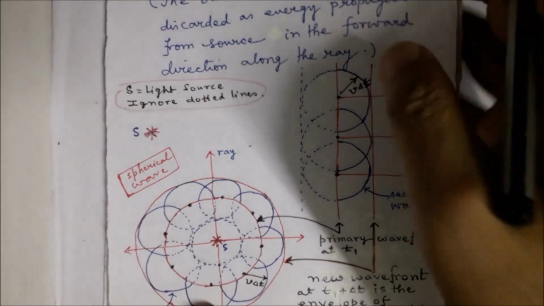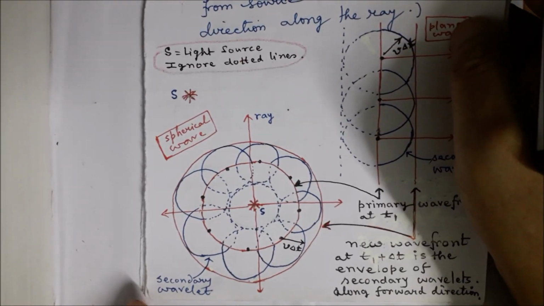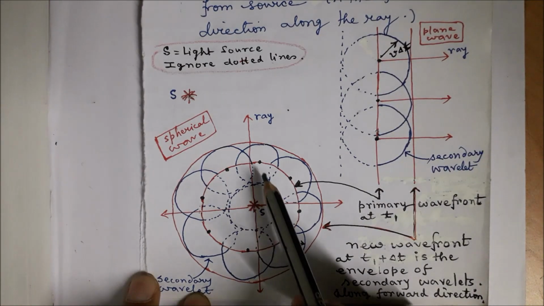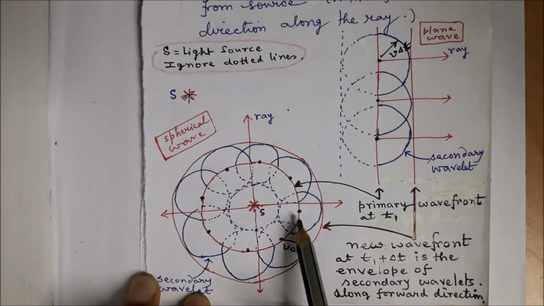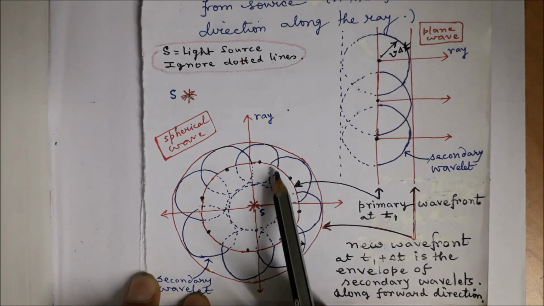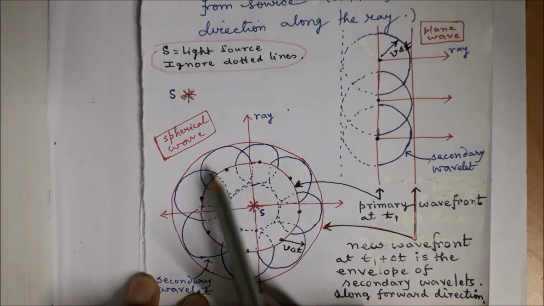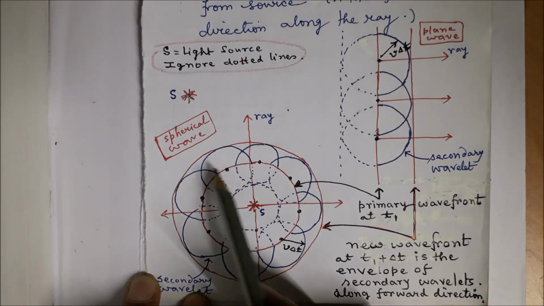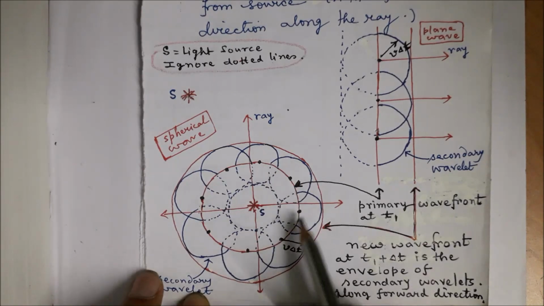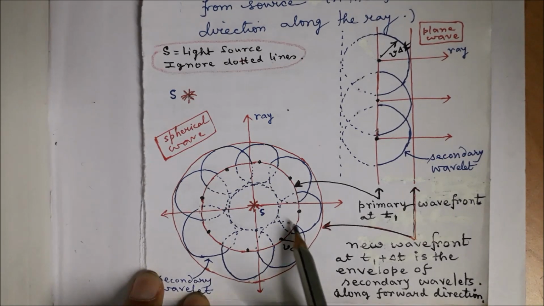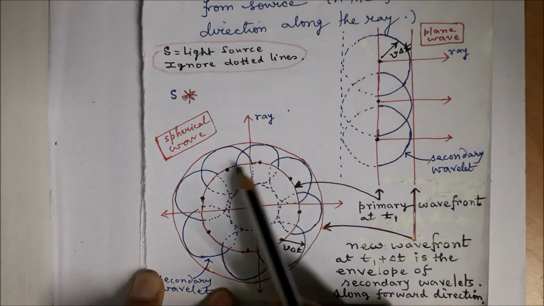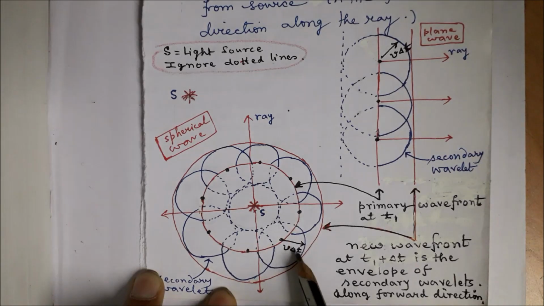If we come to the spherical wavefront case, so this is the source, and at some time t1, this is the position of the primary wavefront. Now taking these points as centers, we can draw spheres like this which represent secondary wavefronts, and these spheres have radius v into delta t because we are interested to find the position of this primary wavefront after time delta t.